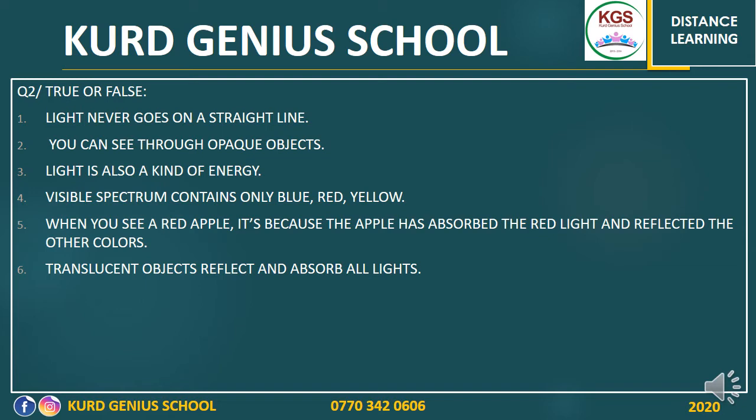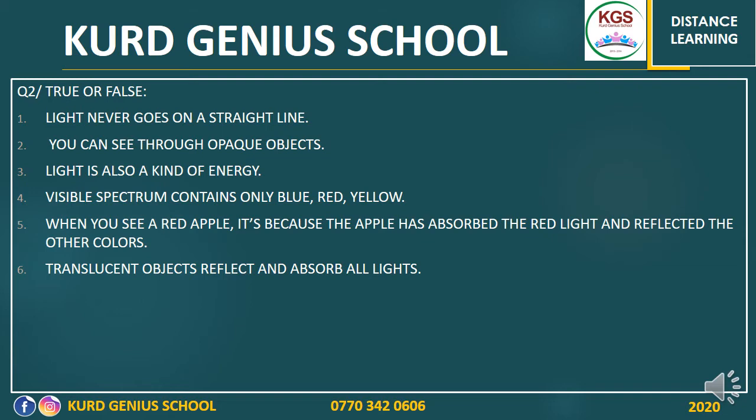Question number 2. True or false? Just write T or F, or cross it or check it off. Number 1. Light never goes on a straight line. 2. You can see through opaque objects. 3. Light is also a kind of energy. 4.